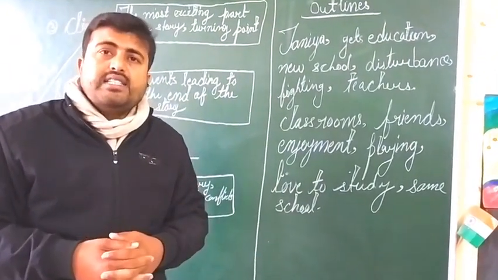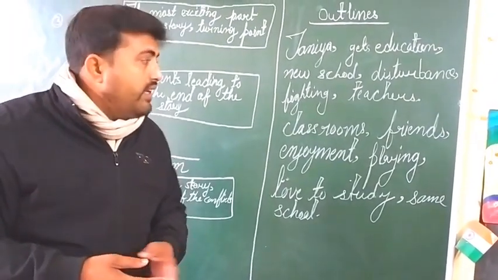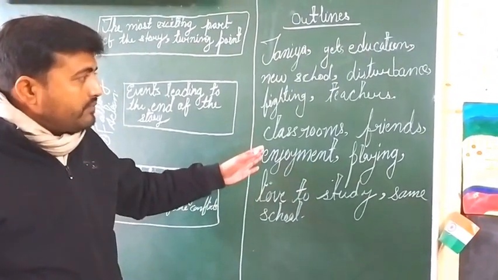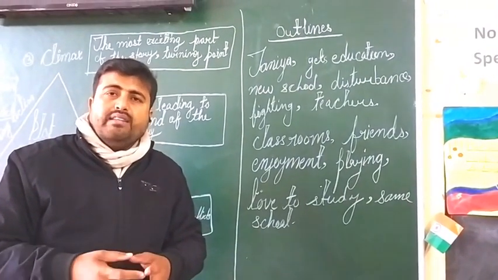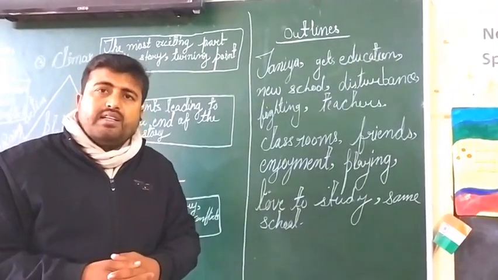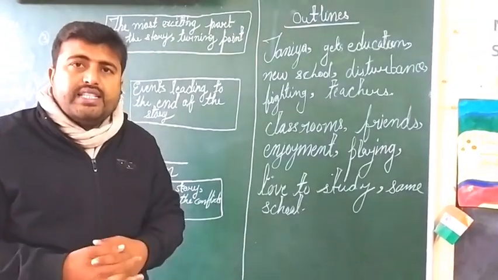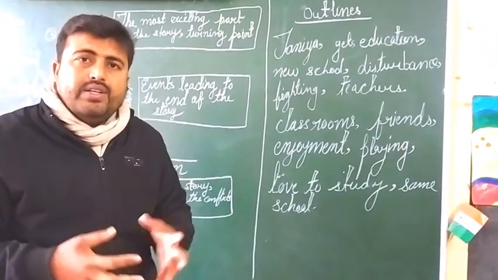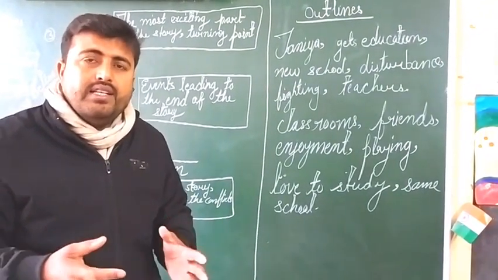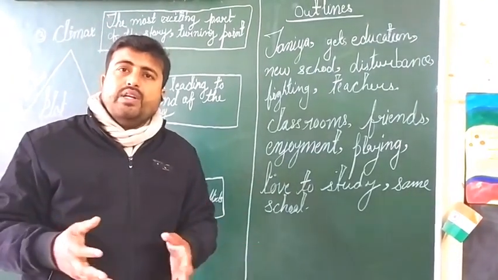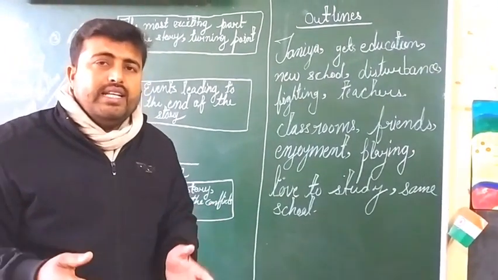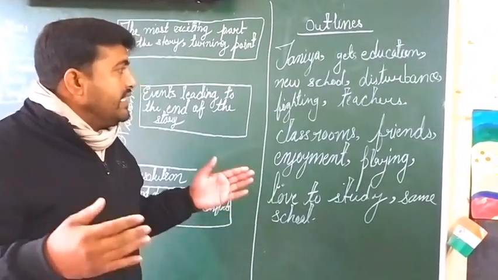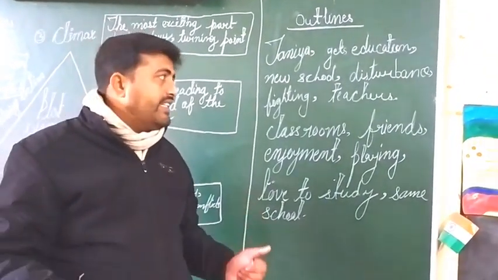Then some teachers come to help her. Then what happened? Everything happened in the classroom. When lunch time comes, all the students started getting lunch, but the girl is alone. Tanya is alone. No one with her. But slowly, gradually, she also started making friends.